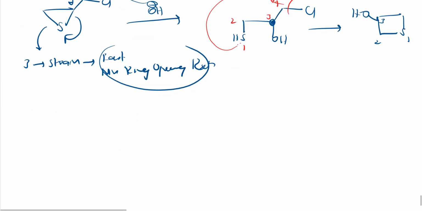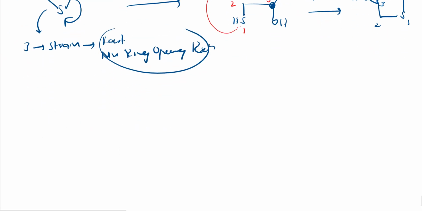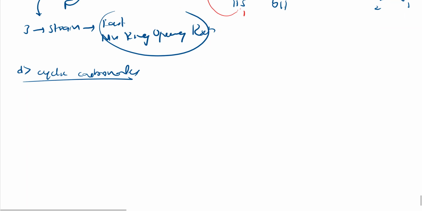So the last one, that is the fourth reaction, in which we form cyclic carbonates, which synthesize this compound. How and why it happens, everything we shall see now. What is this? This is cyclic carbonate. To this I will add SCN minus, right? I have told you the structure, right? Its structure will be S-C triple bond N, and sulfur will have a negative charge, right?